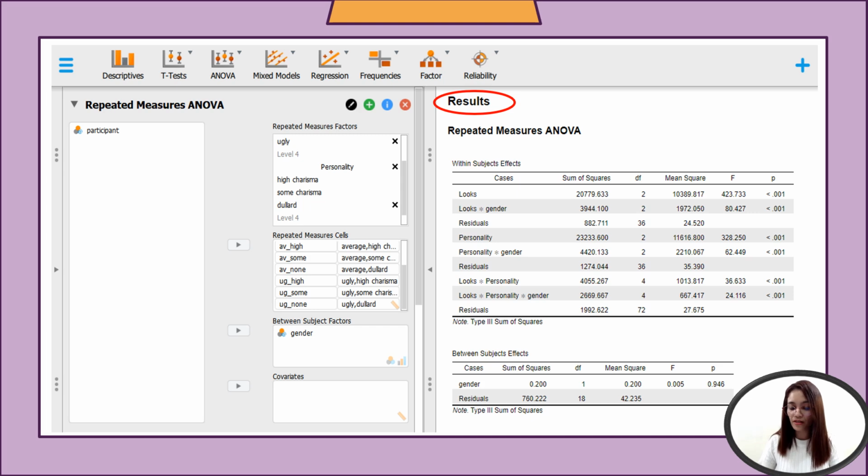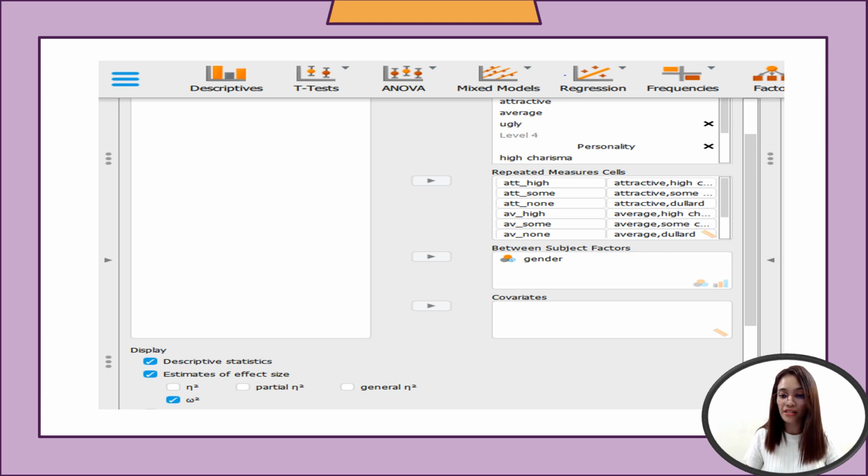Now we can see the results at the right side of the presentation. You have the repeated measures ANOVA under within subjects effects and between subjects effects. But before moving on to the results, let's first look into what we can do with the display. Let's click on descriptive statistics, then estimates of effect size. Let's have the omega squared.